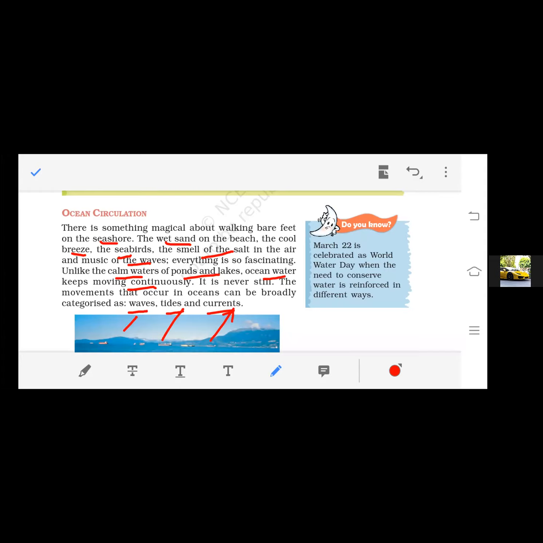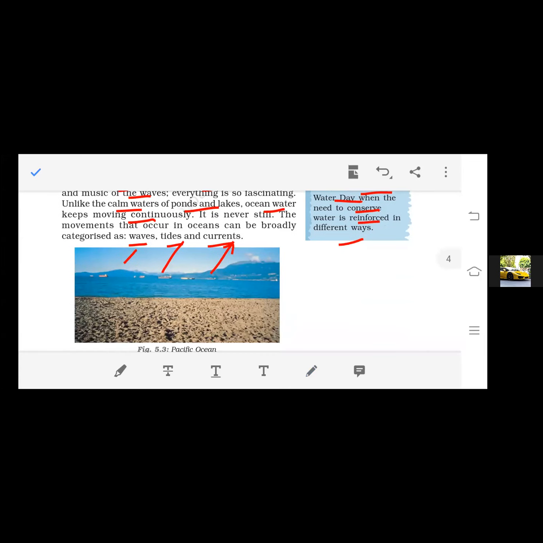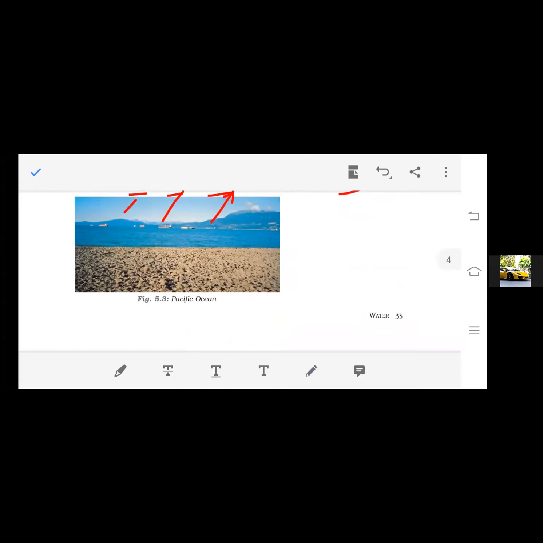Due to the importance of water, March 22 is celebrated as World Water Day, when the need to conserve water is reinforced in different ways. Right? So remember this keynote also. Now we will focus on how the ocean water circulates in the forms of waves, tides, and currents.